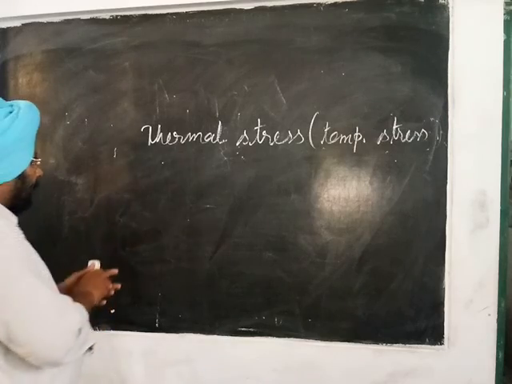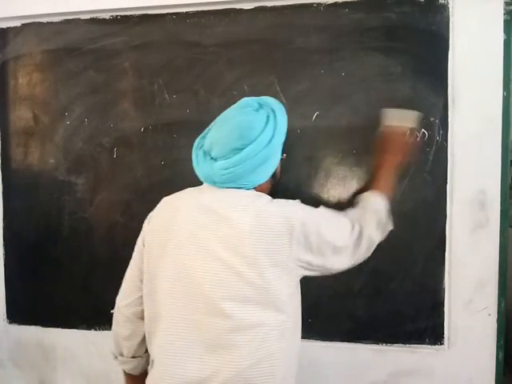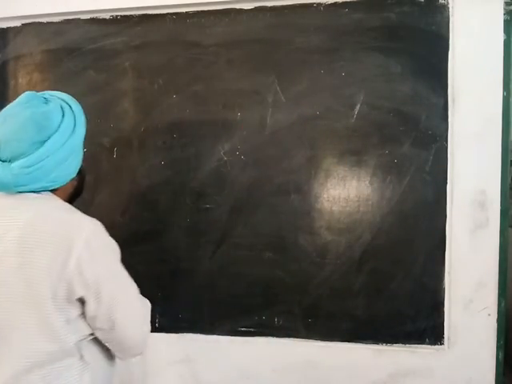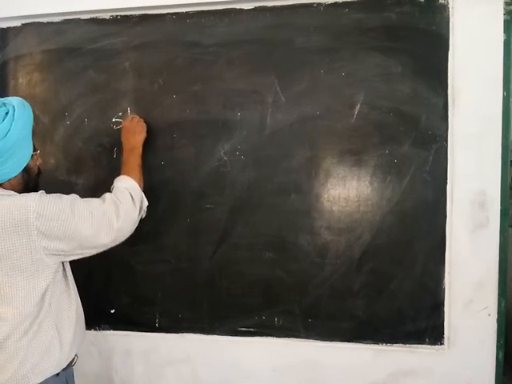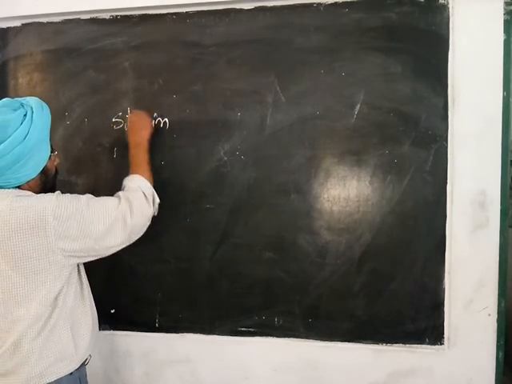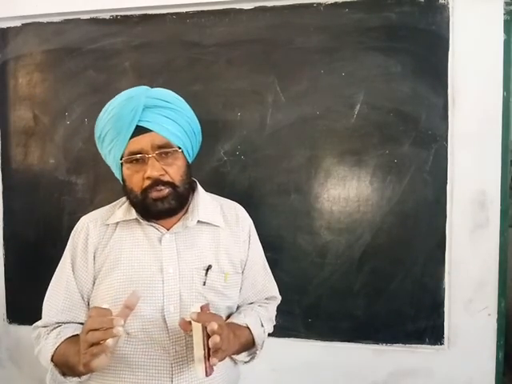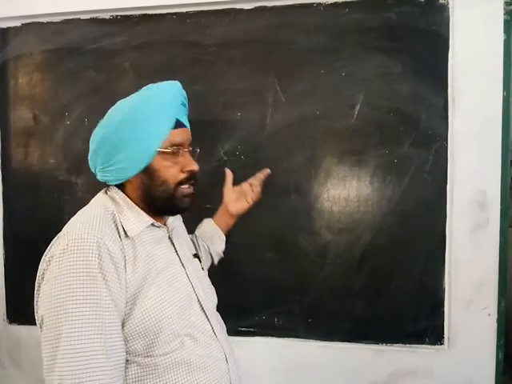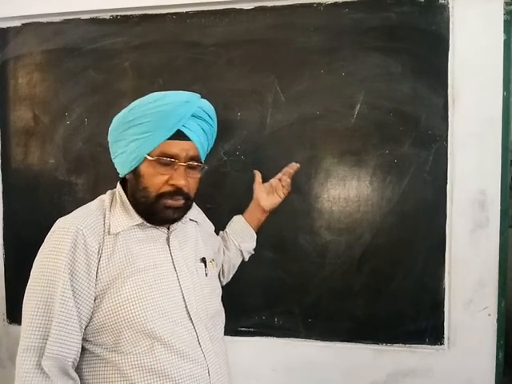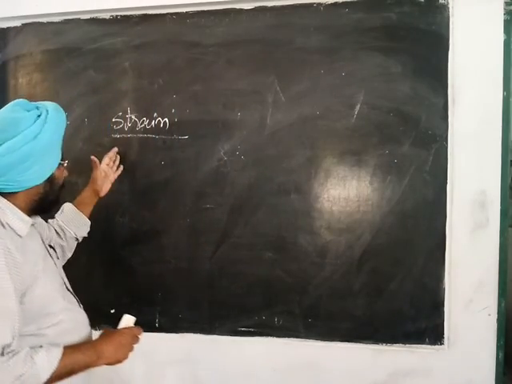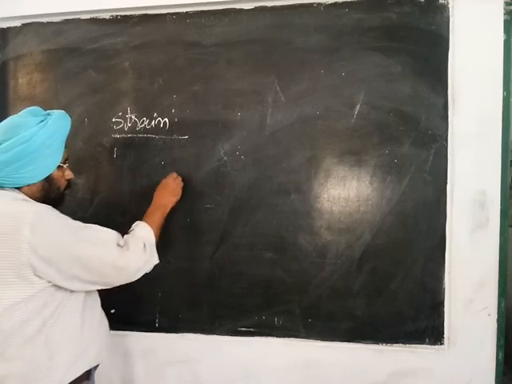So next is strain. When a body is subjected to a system of external forces, deformation takes place. Strain is denoted by small e.